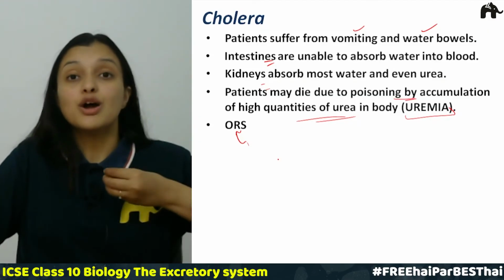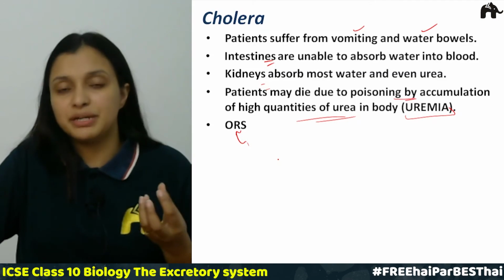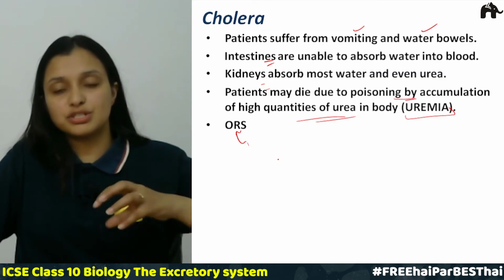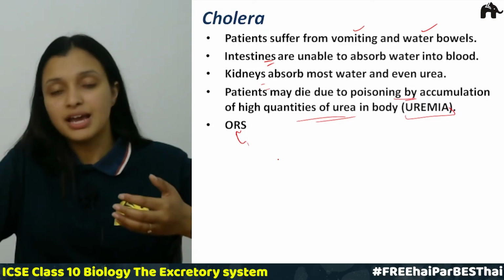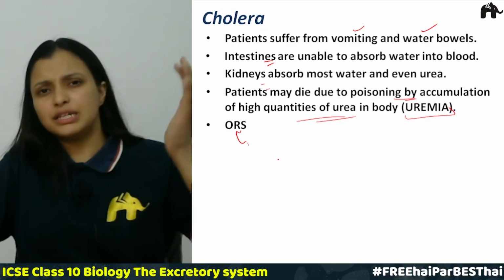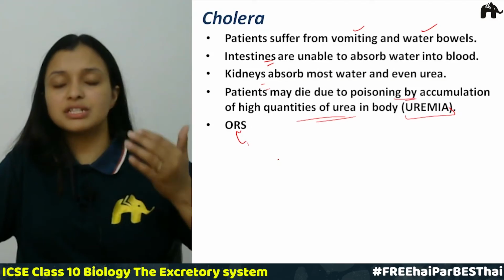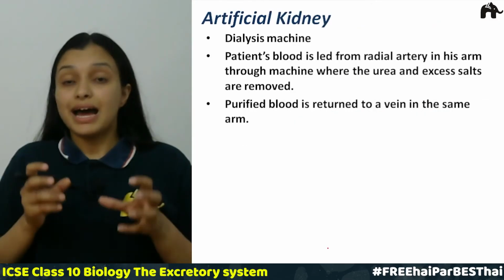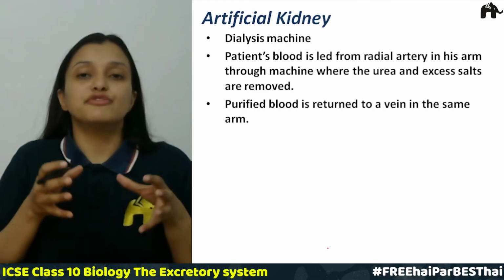This is the immediate remedy that we can give that person, because we need that person to replace that water, right, and to remove that urea from the body. So the person is given ORS, oral rehydrating solution. The last topic over here is artificial kidneys.